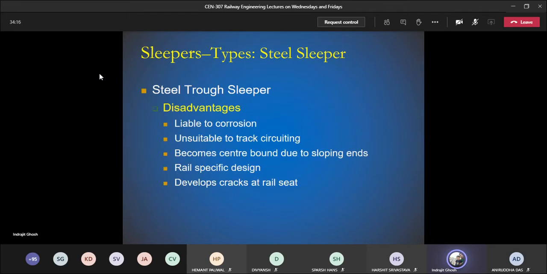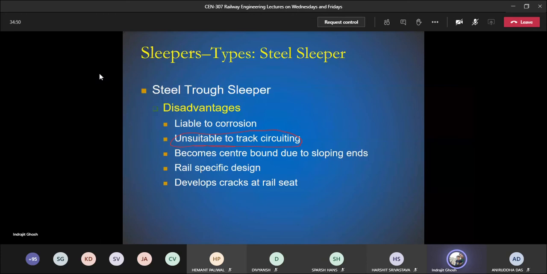Disadvantages, obviously there will be some disadvantages as it is metal. So first one is corrosion. I believe all of you know corrosion is nothing but the gradual destruction of the material when it is having a chemical reaction with the environment. So it is gradual destruction. All of a sudden you will not see that there is corrosion. So over the time, as it is going to be used for 40-50 years, you can see that there is corrosion coming up. Unsuitable for track circuiting.